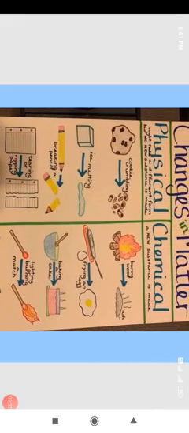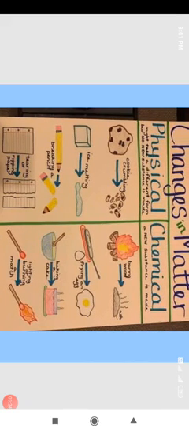Now coming to the chemical changes. What do you mean by chemical change? Chemical changes are those changes in which a new substance with new properties is formed. That means the substance formed is a new substance, and it has a different physical state, and the chemical properties are also different. When you take a piece of wood and burn it, all the particles of wood will be converted into ash.